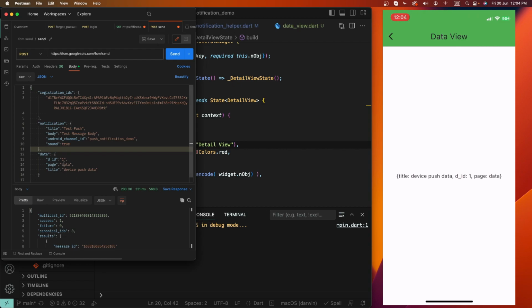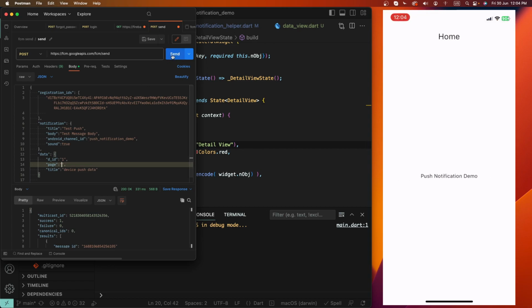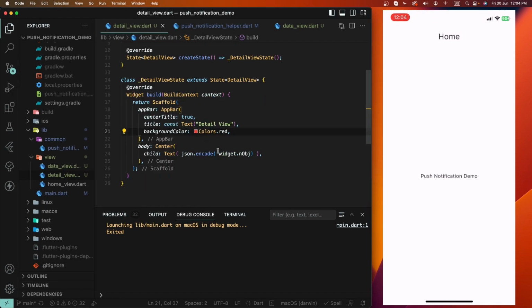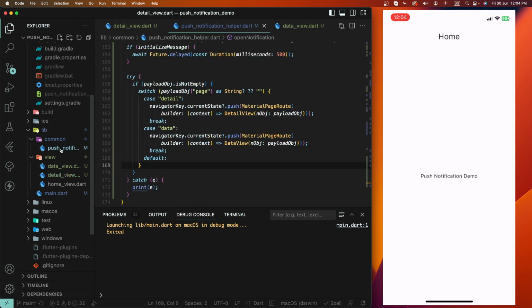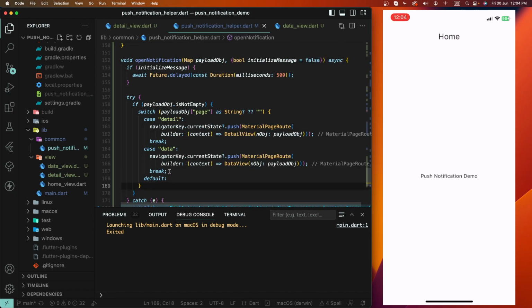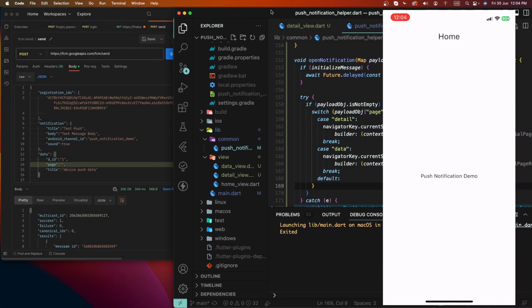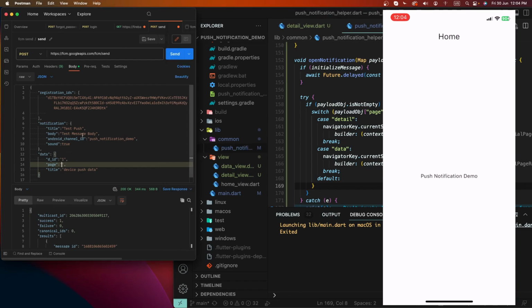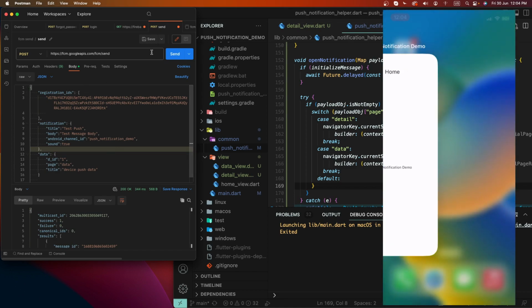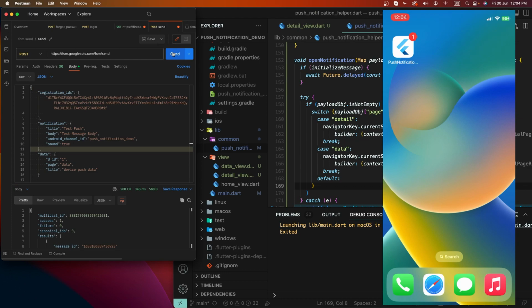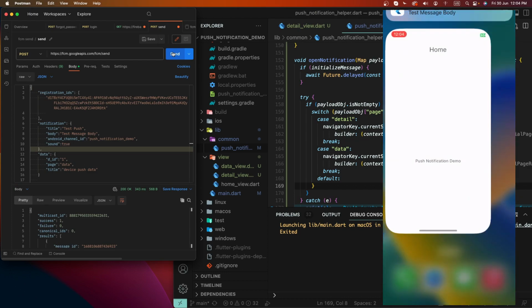Now we need to remove the data screen, so it is not passed. Then what operation is performed? We need to send again, receive the push and click, but it does not open any screen because we have not set the code inside the push notification. That's why it does not open any screen. Let's set the data screen, and put the app in the background. Now fire this push and test opening the data screen.